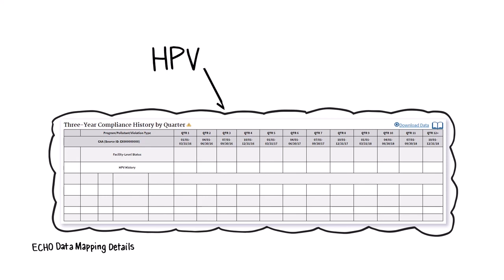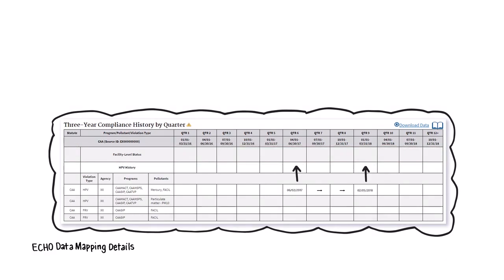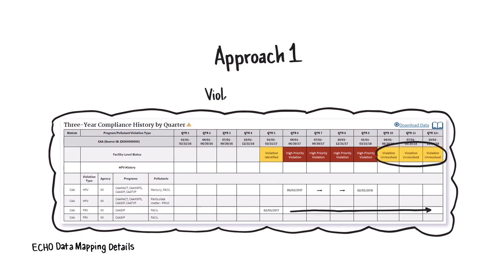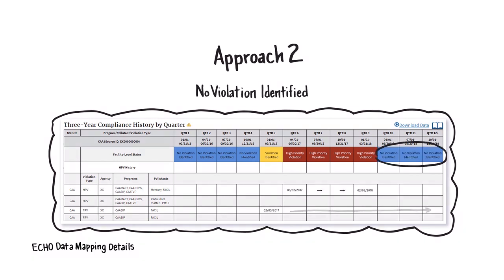Next, ECHO uses the identified HPV and FRV violations to update the facility level status row. Any quarters containing an HPV are red. Quarters containing an FRV determination date are yellow, and the facility level status reads violation identified. For agencies using Approach 1, an open violation reads violation unresolved. Quarters with no identified violations are blue. If an agency uses Approach 2, an open violation reads no violation identified and is blue.